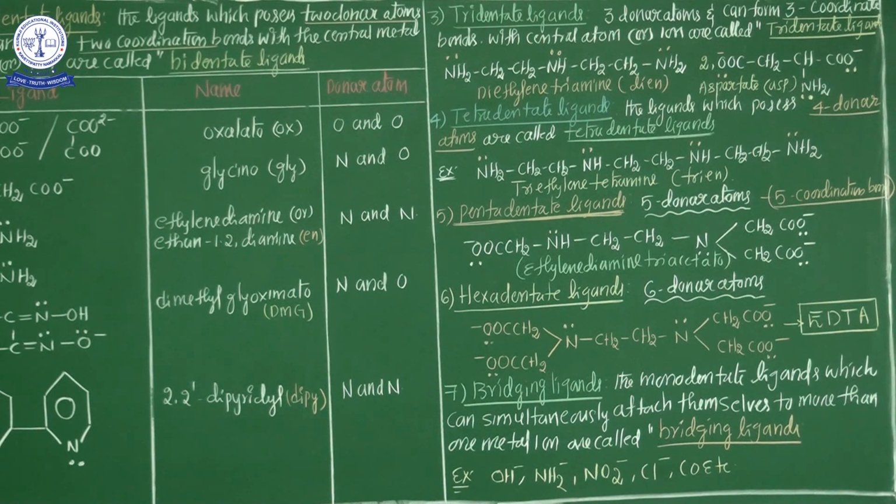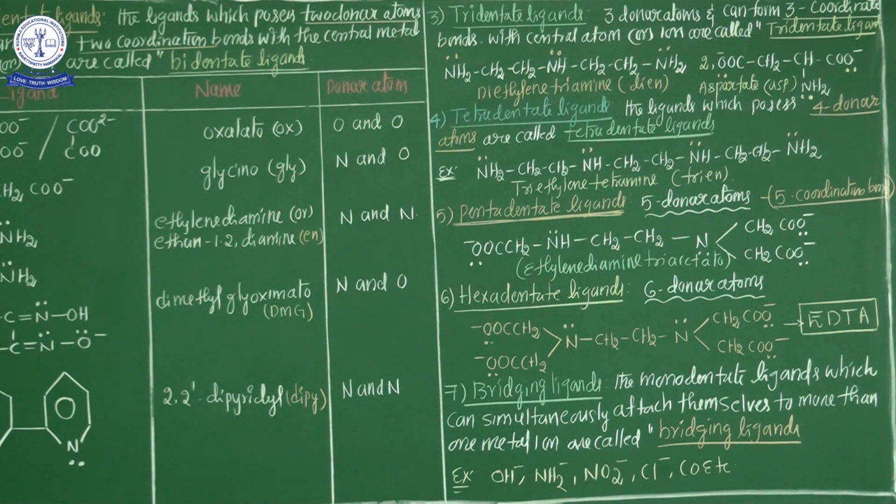And last and final category, bridging ligand. What is a bridging ligand? Here the monodentate ligands which can simultaneously attach themselves to more than one metal atom.